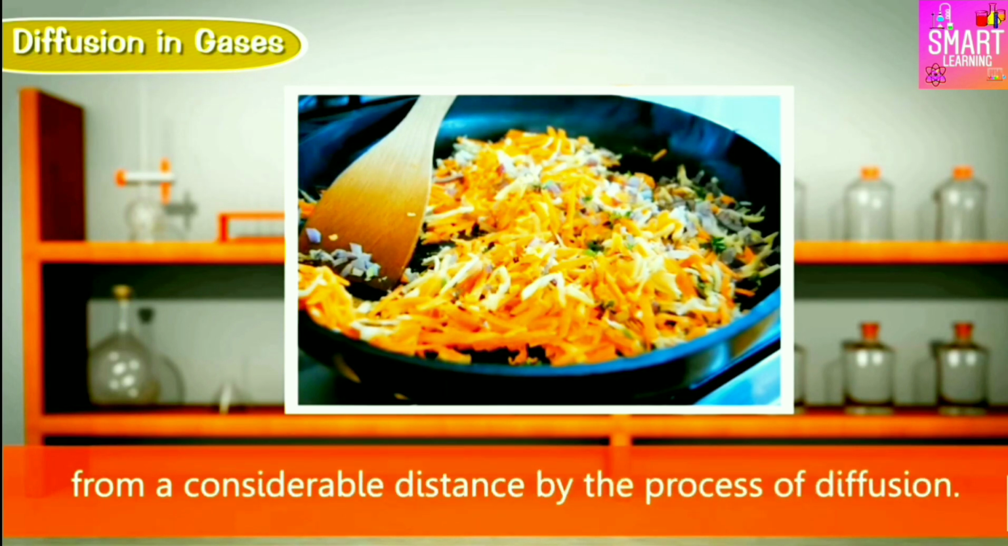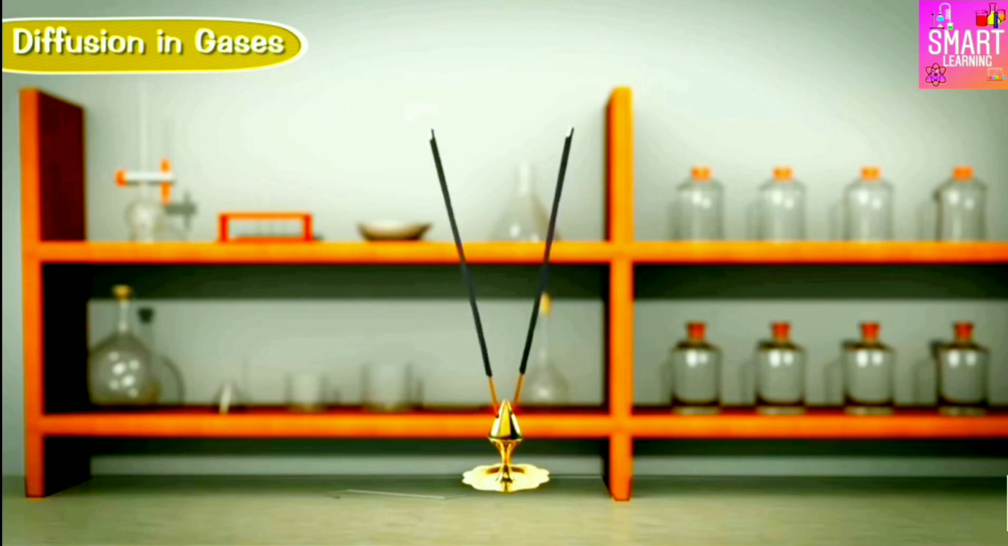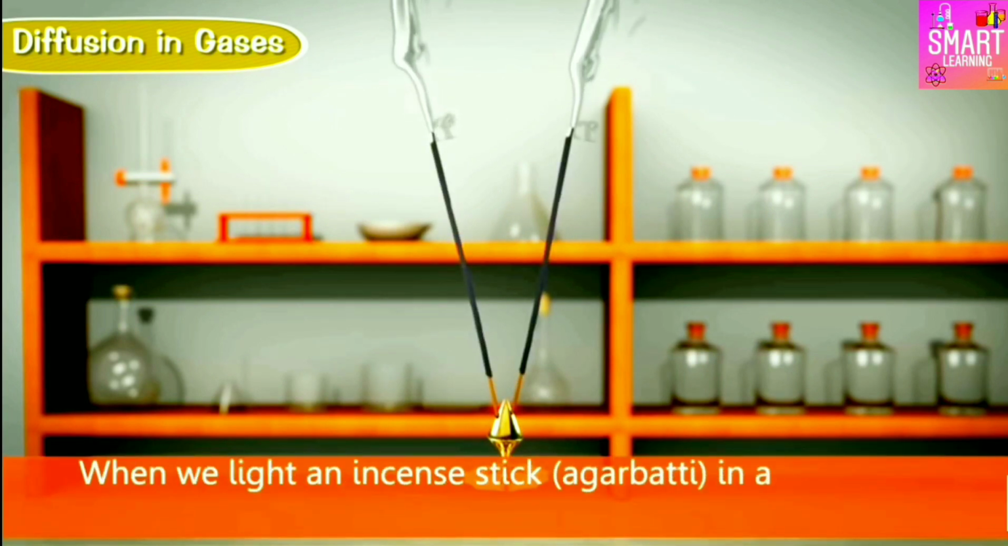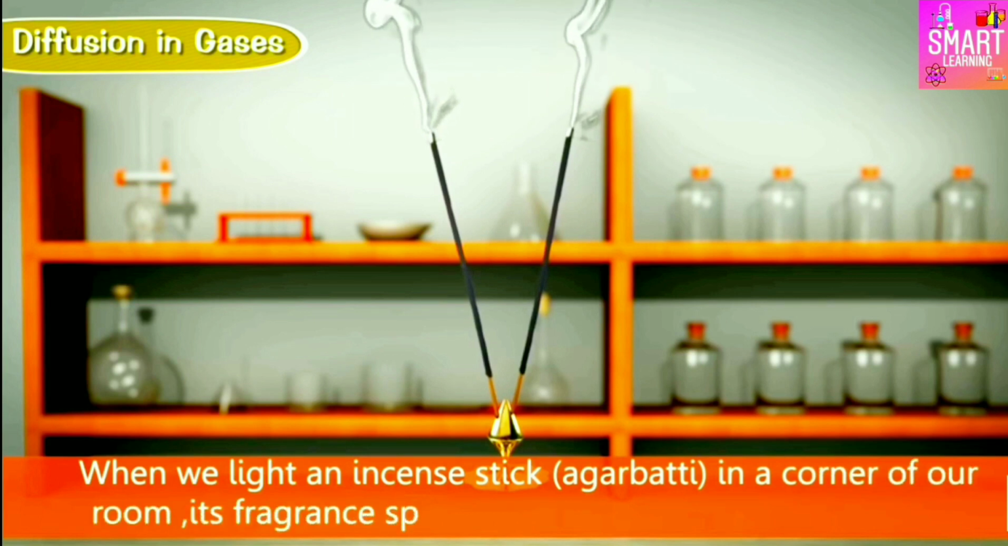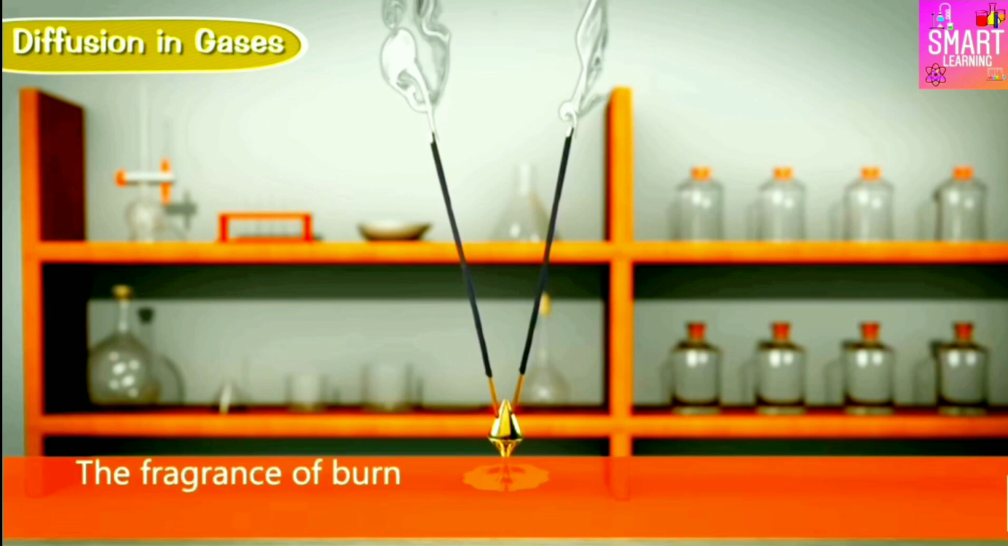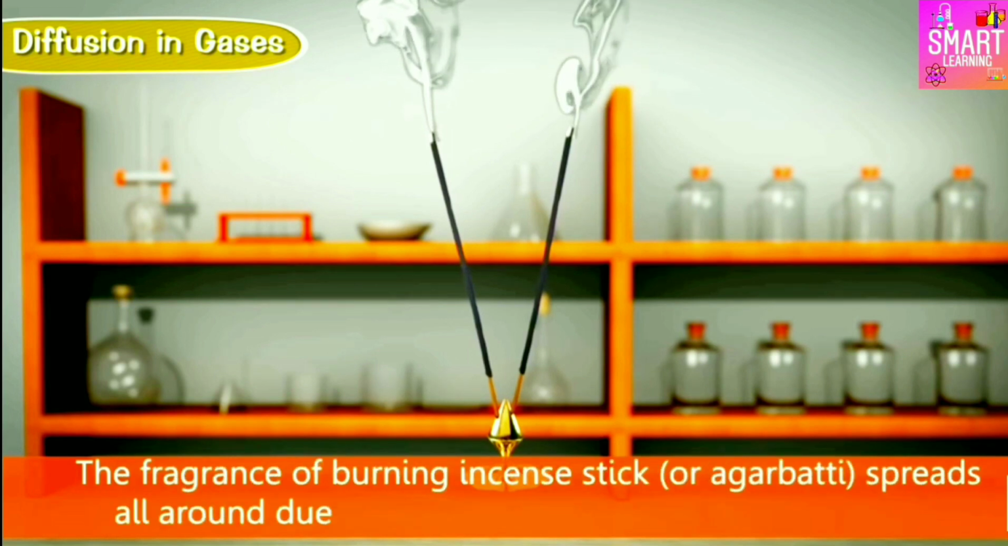See some other examples. When we light an incense stick in a corner of our room, its fragrance spreads in the whole room very quickly. The fragrance of a burning incense stick spreads all around due to the diffusion of its smoke into the air.